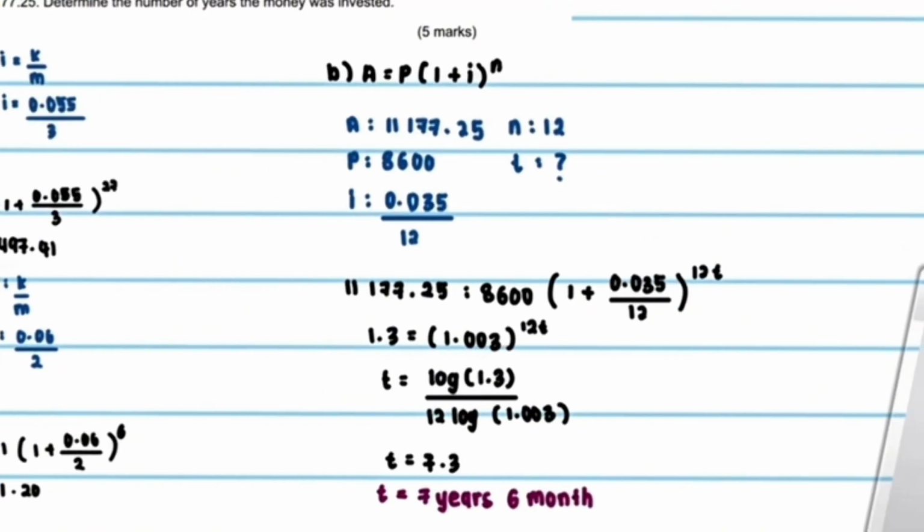For this question, we're going to use this formula A equals P in bracket 1 plus i powered by n. The A value is 11,177 and 25 cents. The P value is 8,600. The i value is 0.035 divided by 12. The n value is 12. The t value is the value that we want to find. After that, you just put the values into the formula and you will get t equals 7.3, or t equals 7 years and 6 months.